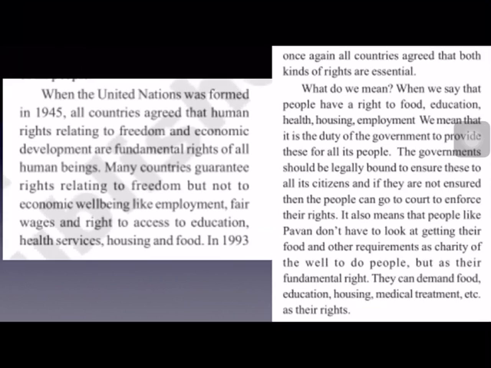All these are the rights which are related to the economic well-being of the people. So these rights were not provided by many of the countries.